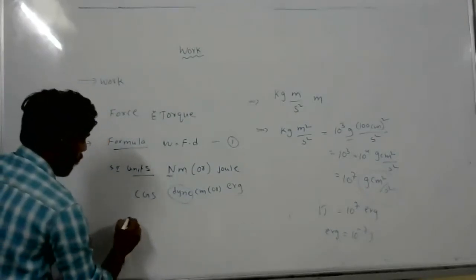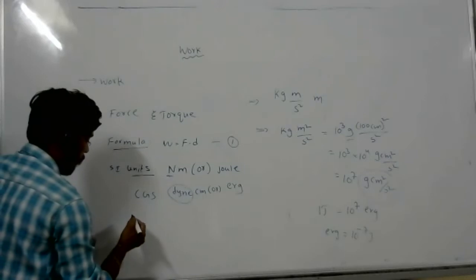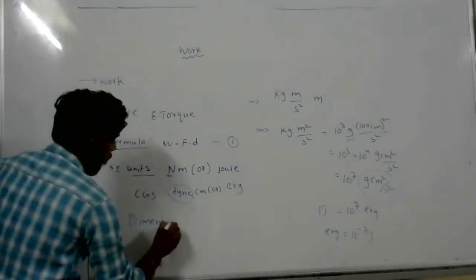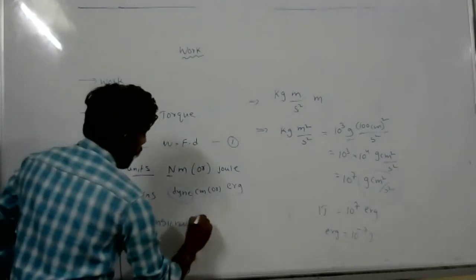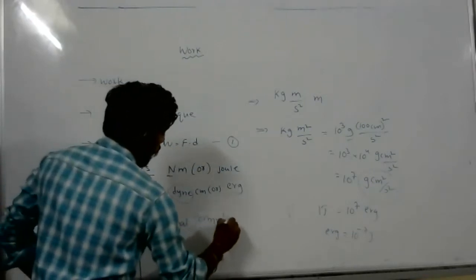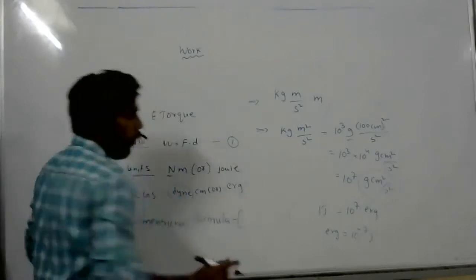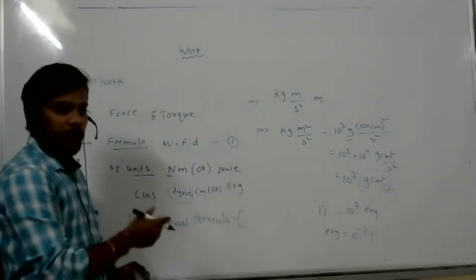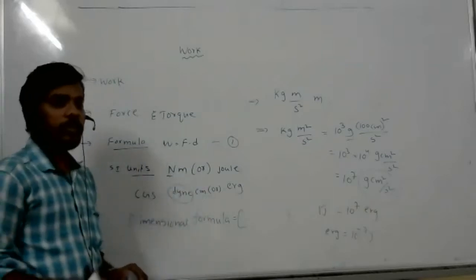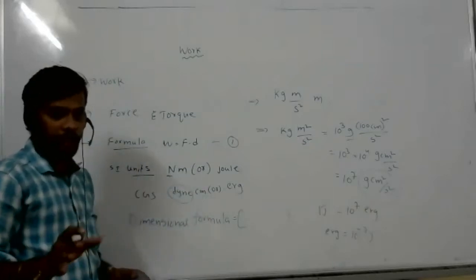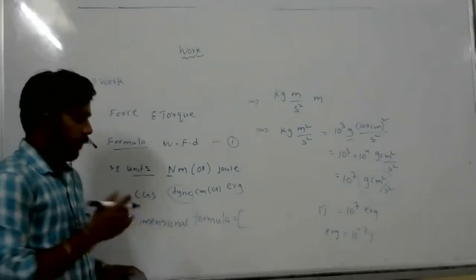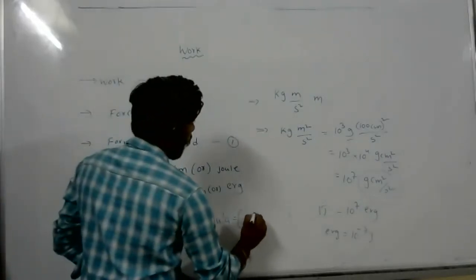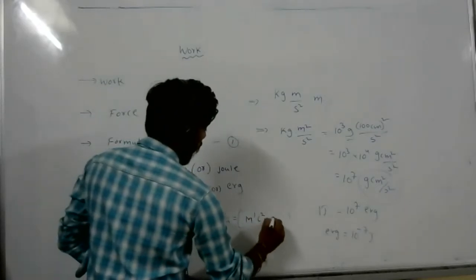After that, the dimensional formula. That's why I told you units, dimensions and vectors will come in the entire lessons. Units and dimensions and vectors, there is no ending until the two years. So the dimensional formula here is M power 1, L power 2, T power minus 2.